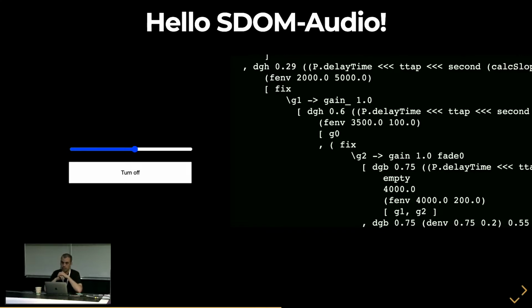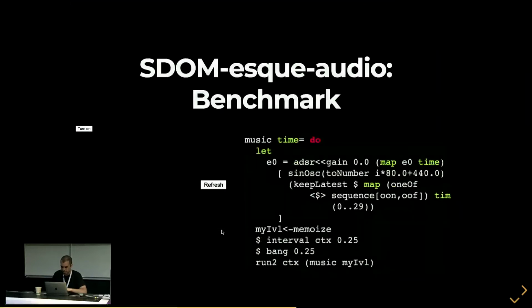over 100 node web audio graph, because all that's happening is that whenever I drag the slider, it is sending an event. It caches the audio nodes. It knows exactly which audio nodes it modulates, and it doesn't need to kind of look through a tree. So that speeds up stuff quite a lot.